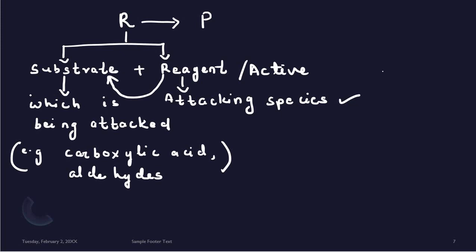And what is a substrate? The substrate is the one which is being attacked during the course of the reaction. For example, carboxylic acids and aldehydes are examples of substrates. And the reagents that we have already discussed, our electrophiles, nucleophiles and free radicals, are our attacking species.